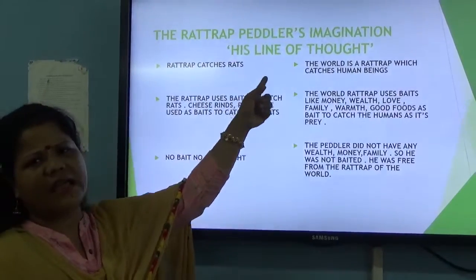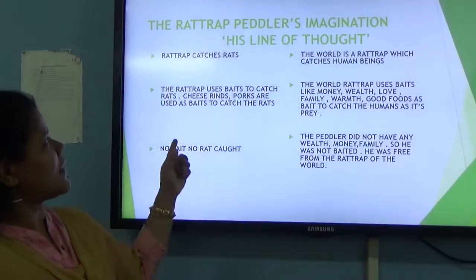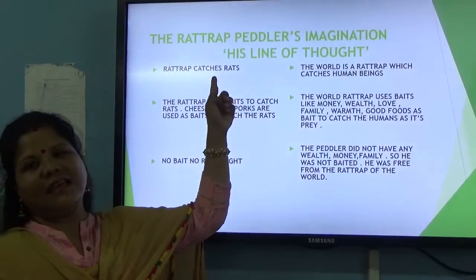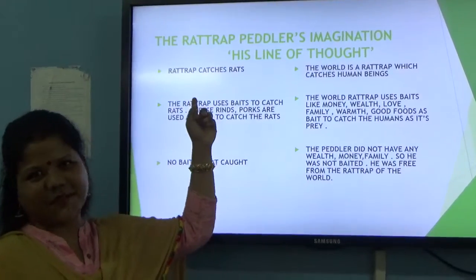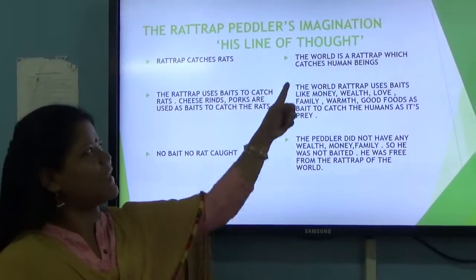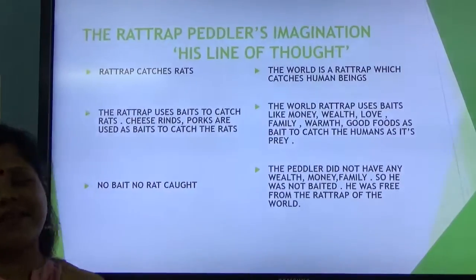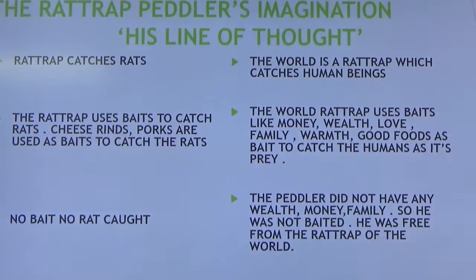And one day he had fallen into a line of thought. And what is the line of thought? He resembled his rat traps. Rat traps catch rats. Similarly, he thought that the world is a rat trap which catches human beings.